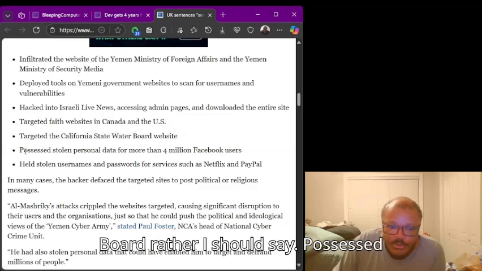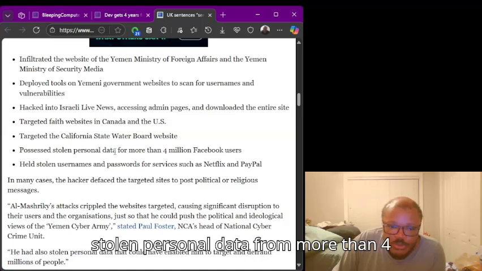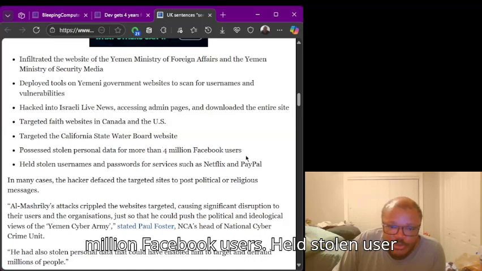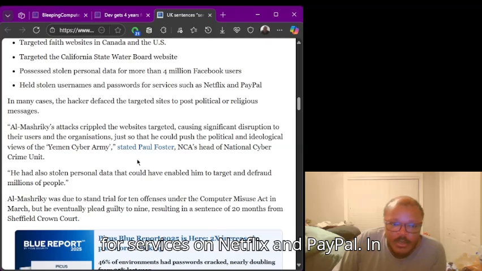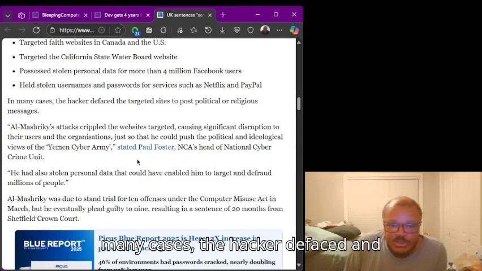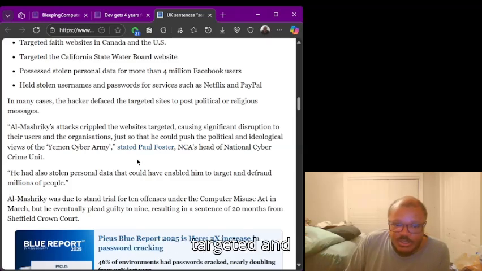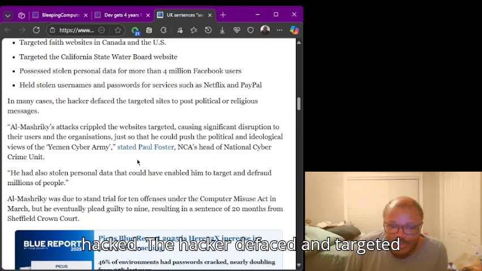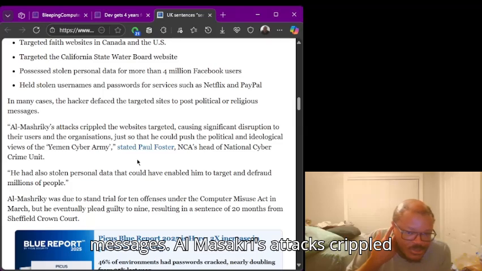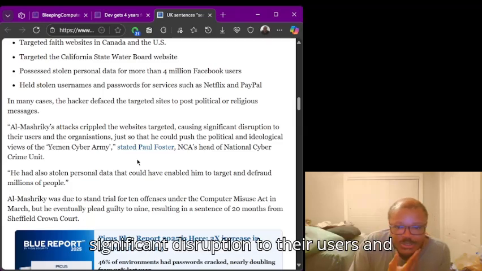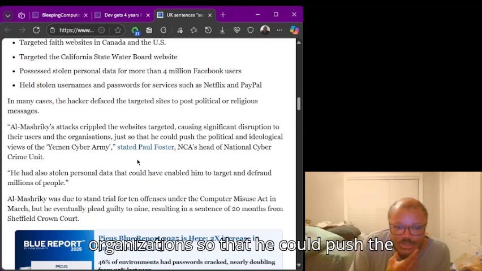He possessed stolen personal data from more than 4 million Facebook users, and held stolen usernames and passwords for services such as Netflix and PayPal. In many cases, the hacker defaced and targeted sites to post political or religious messages. Al Massacre's attacks crippled the websites targeted, causing significant disruption to their users and organizations, just so